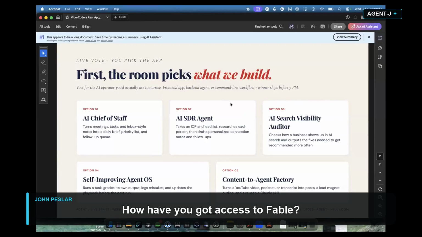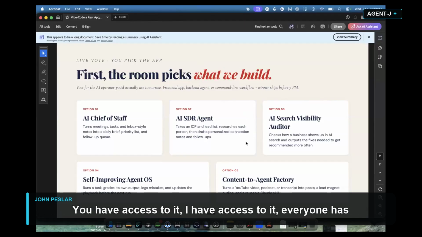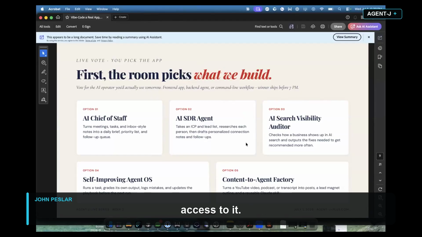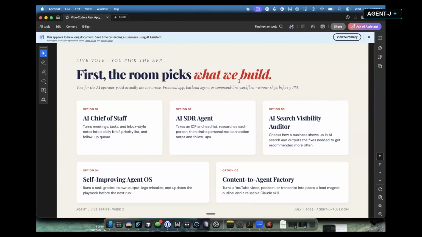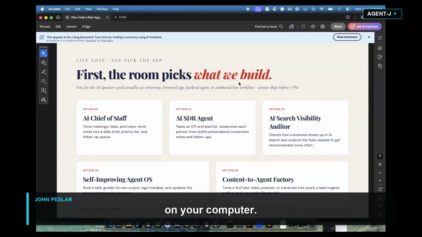How have you got access to Fable? Fable's back online for everybody. So that's how I have access to it. You have access to it. Everyone has access to it. You heard about compound engineering? I've never heard about compound engineering. Who owns the code? You own the code because it sits on your computer. But guys, what do you want?